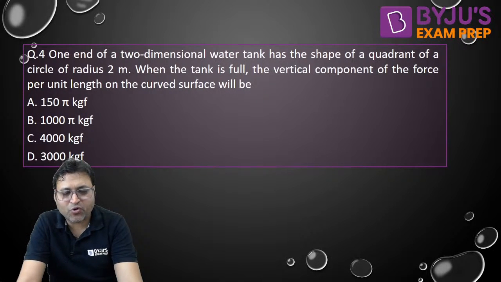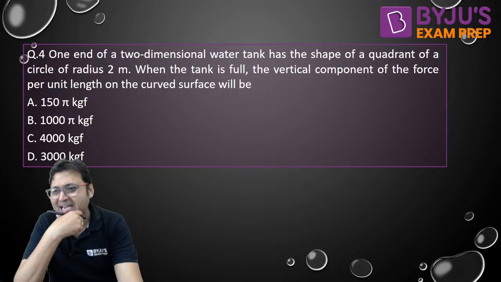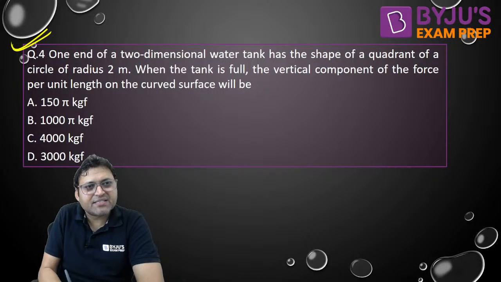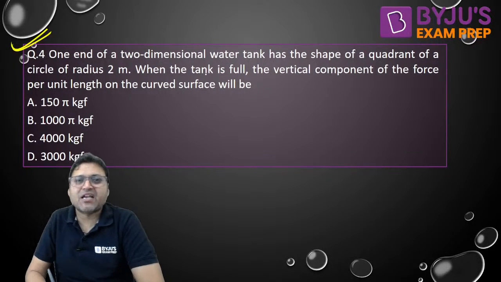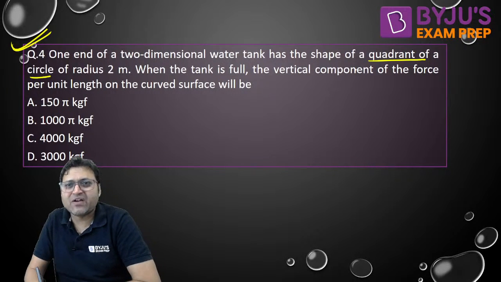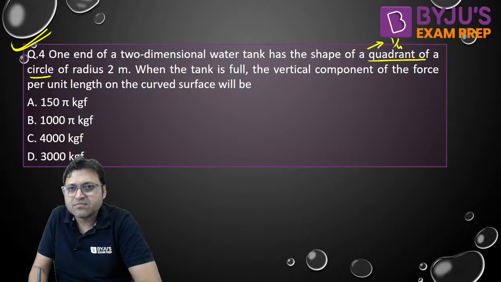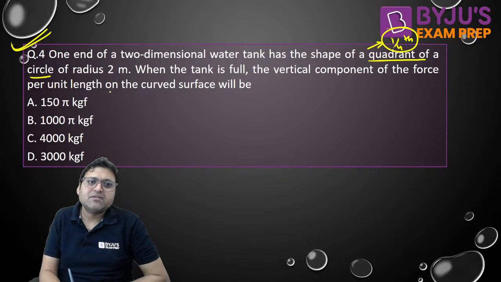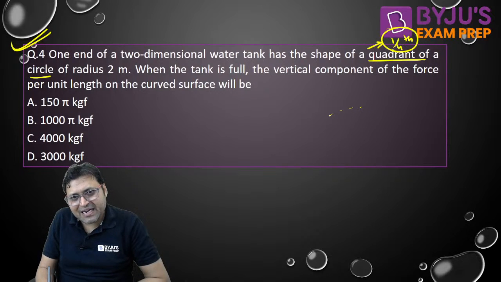Let us discuss one question before we end our session. The question says, one end of a two-dimensional water tank has the shape of a quadrant of a circle. It means 1/4 of a circle. Quadrant of a circle of radius 2 meters. This is, let us say, the circle.